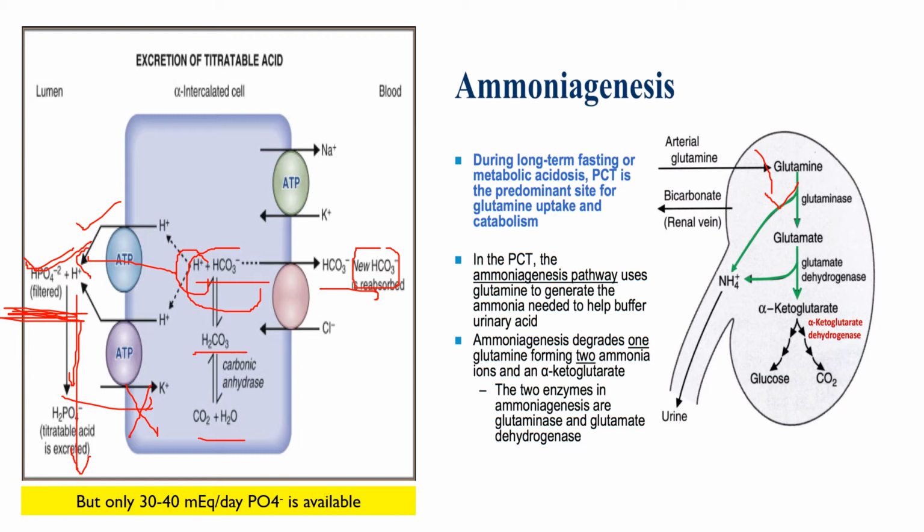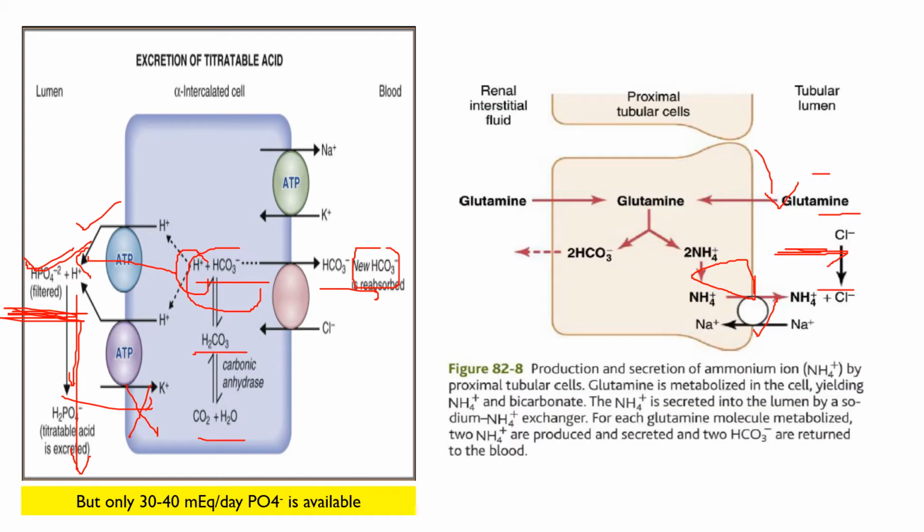We can see here the glutamine first, with the help of glutaminase, is converted to glutamate. Then, with glutamate dehydrogenase, it forms alpha ketoglutarate, and when the glutamate is converted to alpha ketoglutarate, there is formation of the ammonium NH4 plus ion. So from the glutamine there is generation of 2 NH4 plus and 2 HCO3 minus ions.